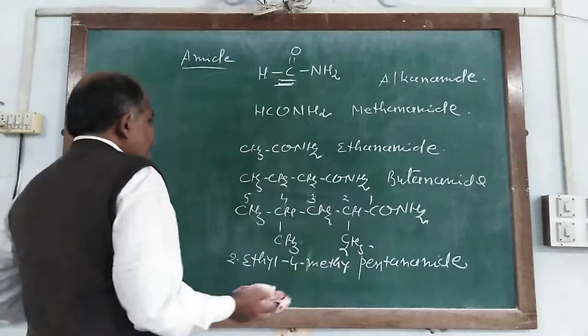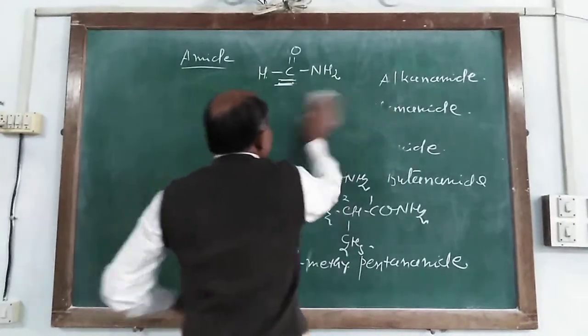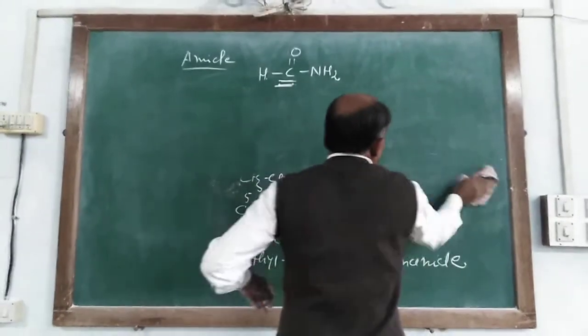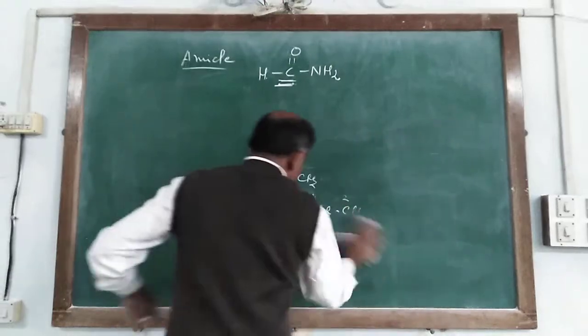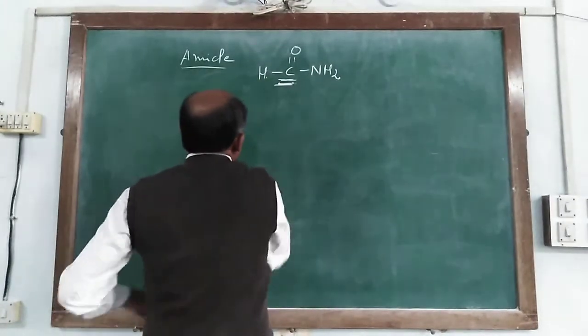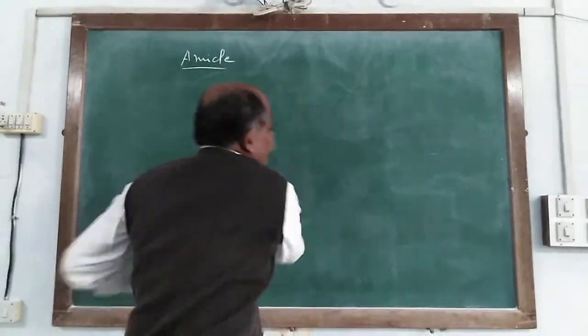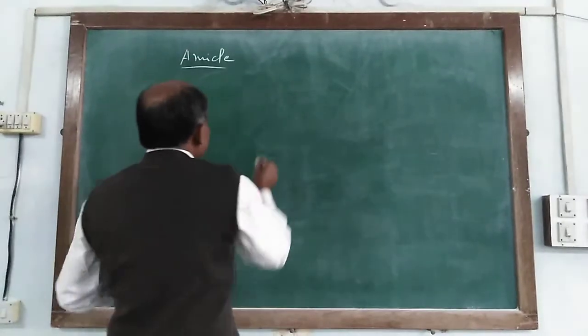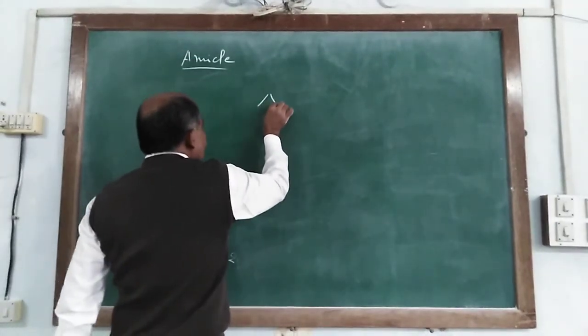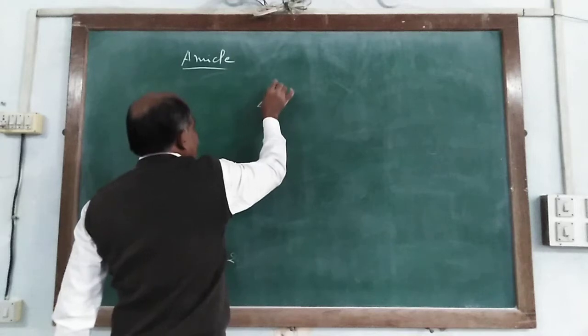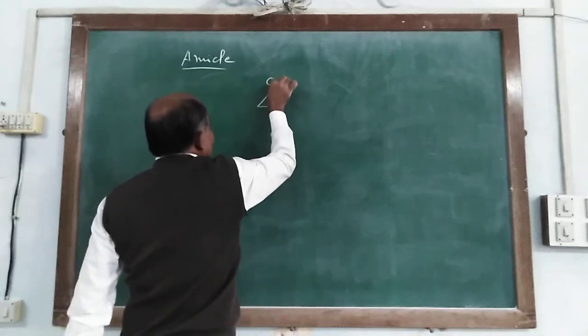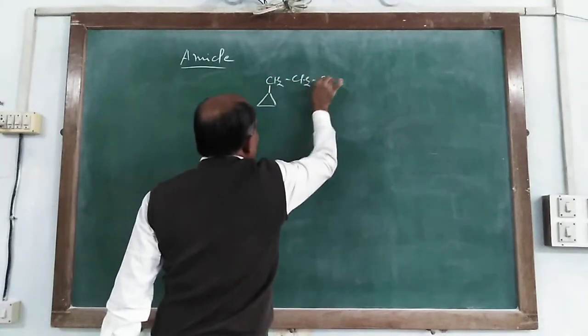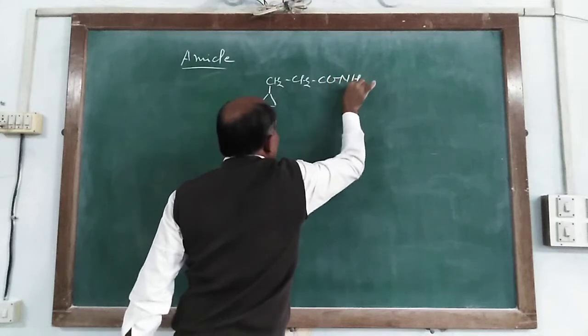So this way we write the nomenclature of this compound. In this compound it also consists of CH2CONH2.